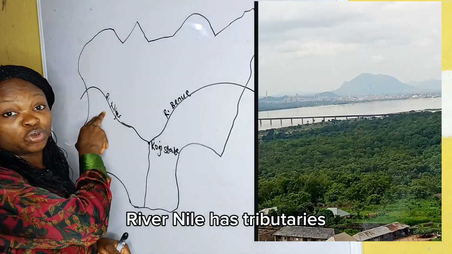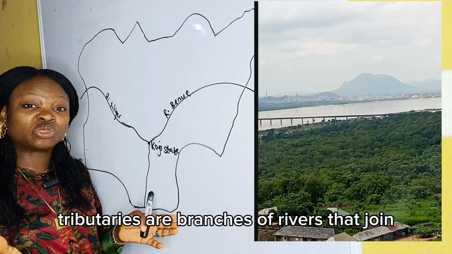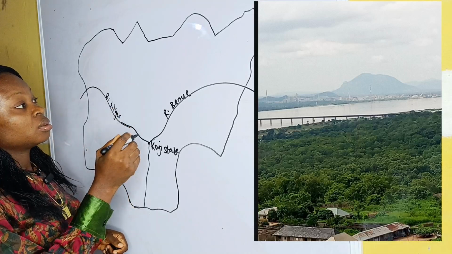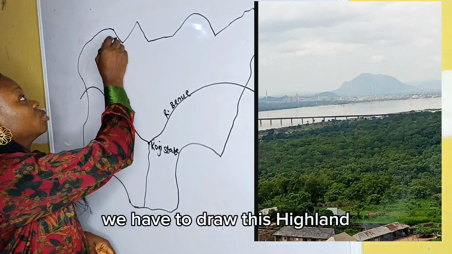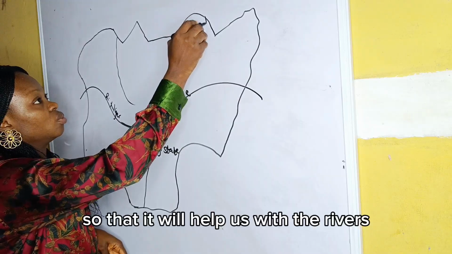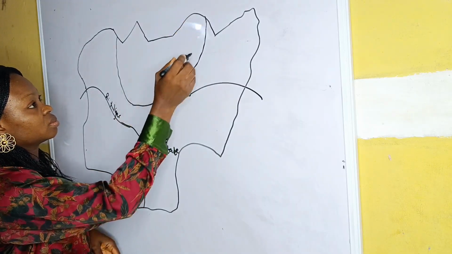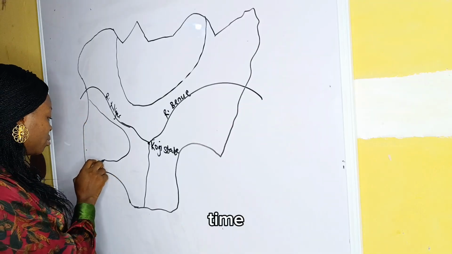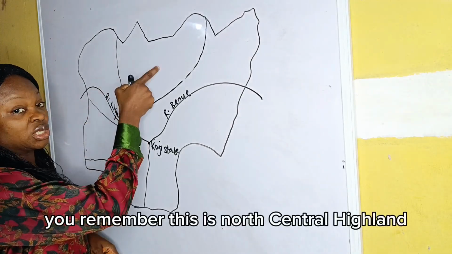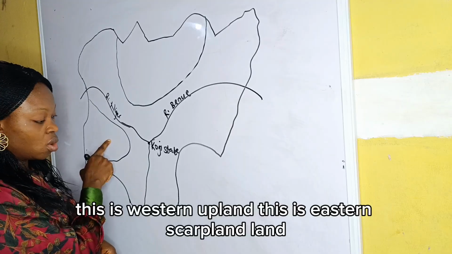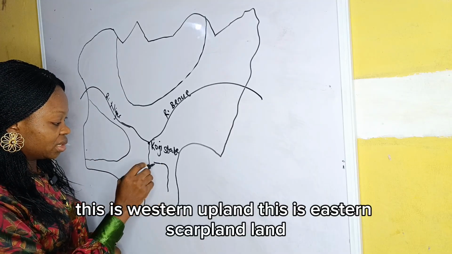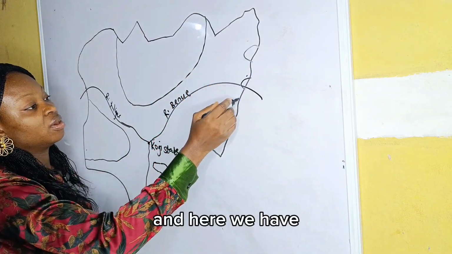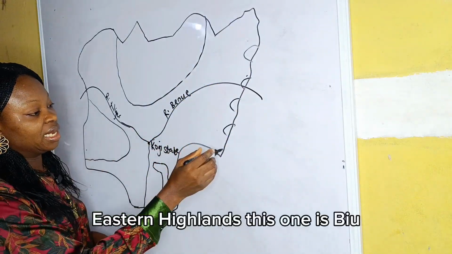River Niger has tributaries. Tributaries are branches of rivers that join the main rivers. The first tributary, okay, we have to draw this highland so that it will help us with the rivers. I intentionally drew the map before the class so it won't take time. This is not Central Highland, this is Western Upland, this is Eastern Scrapland, and here we have Eastern Highlands.